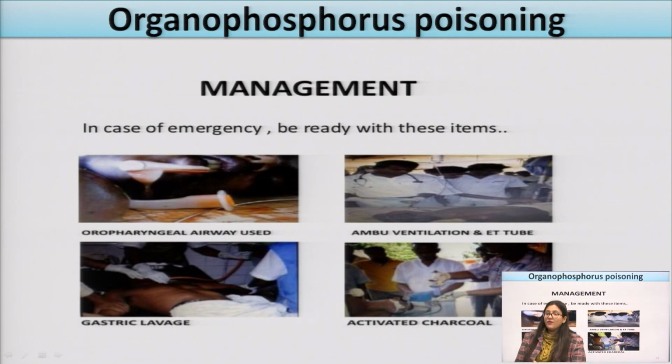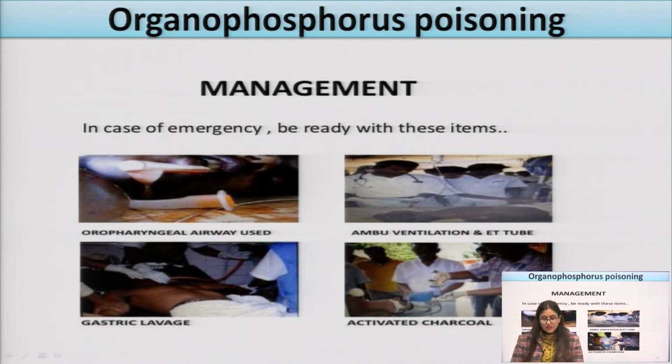Now the management: how we can manage organophosphorus poisoning in case of emergency, or be ready with these items. If any individual is exposed to these organophosphorus compounds, there are some management techniques that we can use to manage the organophosphorus toxicity in that individual. These are the rapid methods which can be used at the time of exposure.